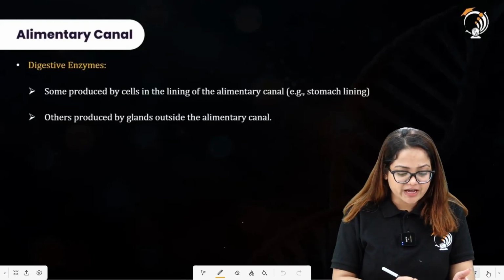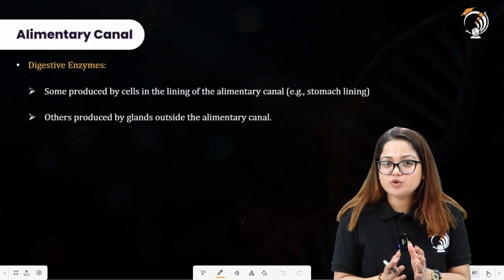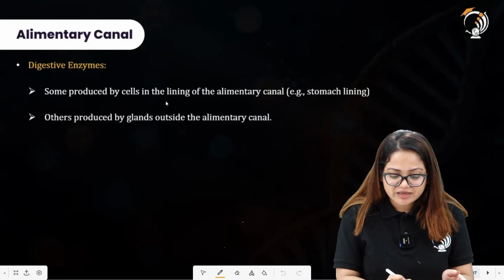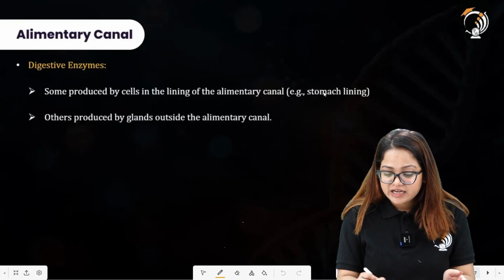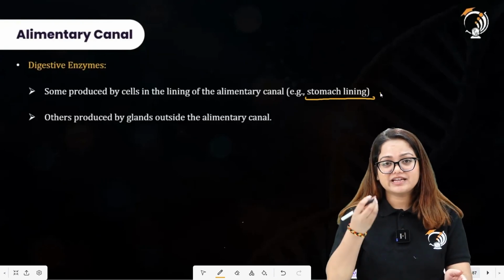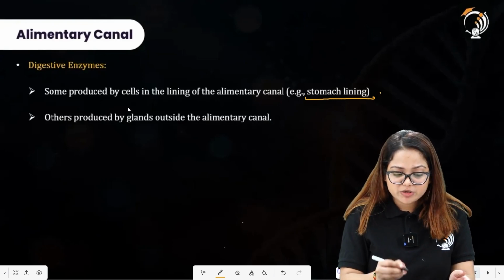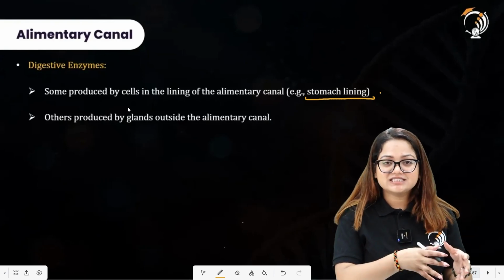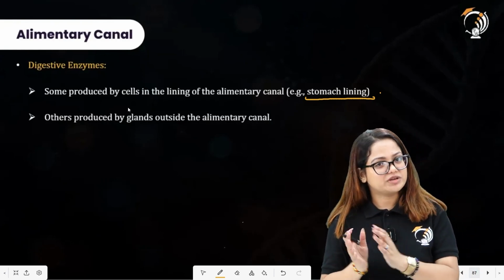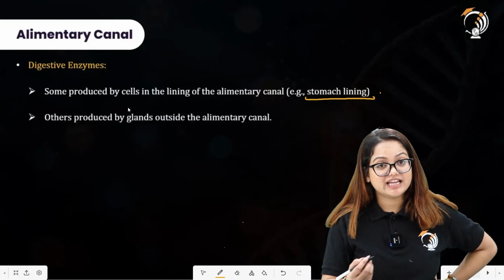Moving forward, there are associated digestive enzymes which will be acting upon the food molecules. Some are produced by the cells in the lining of the alimentary canal. Let us take an example of the stomach lining. The stomach lining has glands in it, and these glands are responsible for producing digestive enzymes. These enzymes will further act upon the food materials. We will be studying about that too. Others are produced by glands outside the alimentary canal.